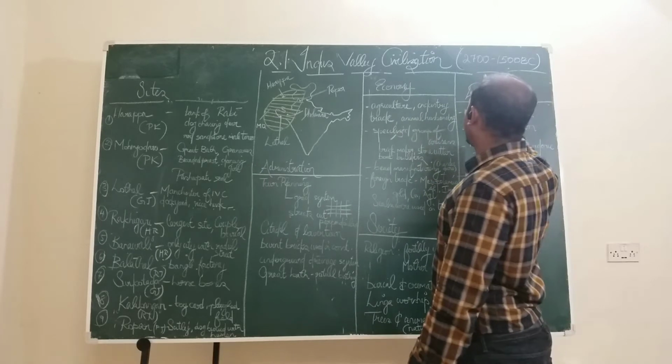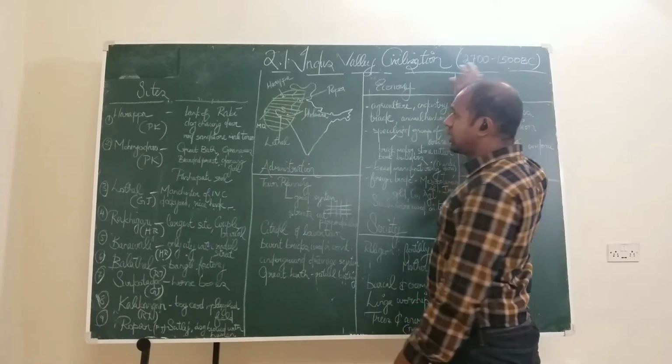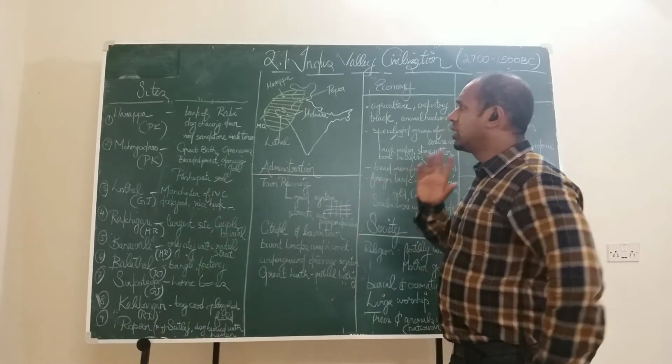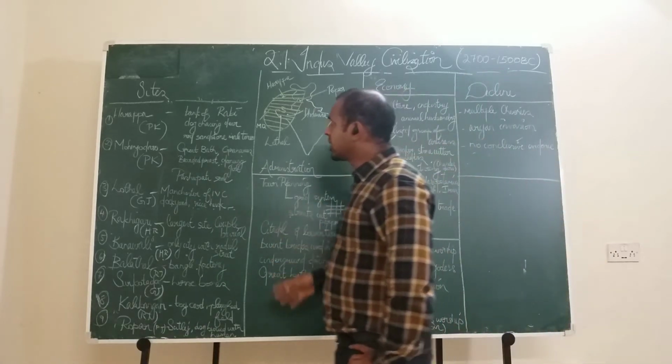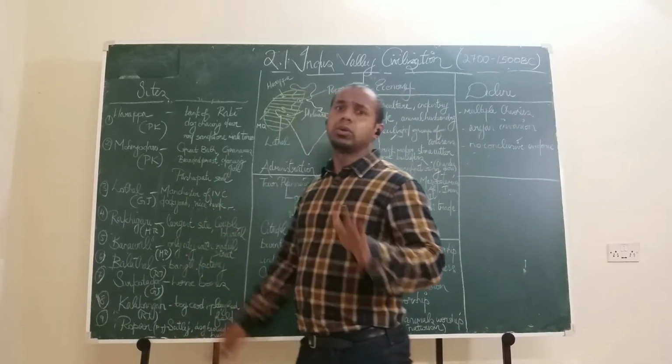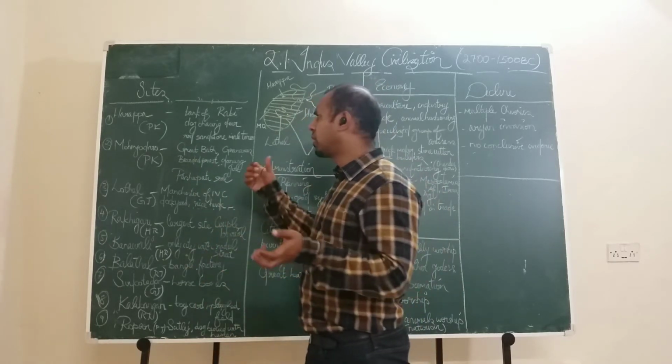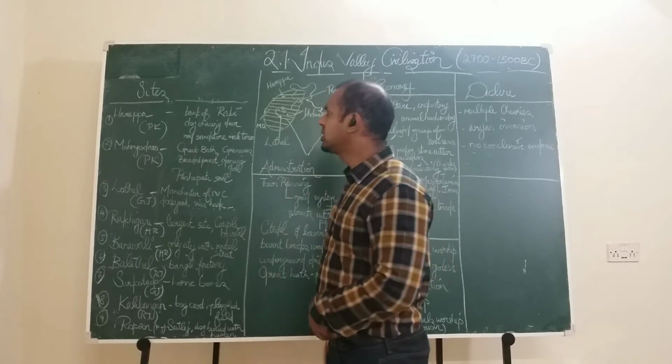So it is between 2700 BC and 1500 BC that we have the Indus Valley civilization. What are we seeing here? We are first looking at the sites. Here we are not just plainly looking at the sites, we are also understanding what site, what was discovered. It's a very important thing for prelims and also for mains you can use this.